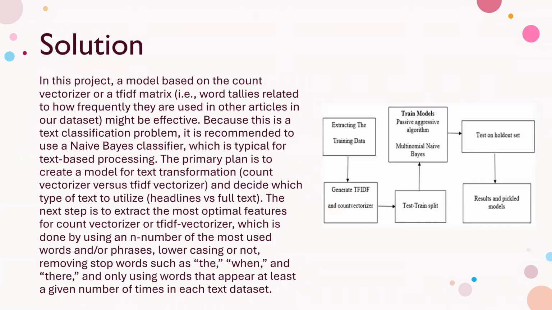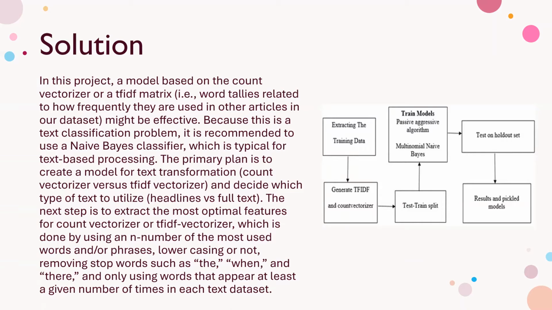I will be discussing the proposed solution of this project. In this project, a model based on the count vectorizer or TF-IDF matrix might be effective. Because this is a text classification problem, it is recommended to use a naive Bayes classifier, which is typical for text-based processing. The primary plan is to create a model for text transformations and decide which type of text to utilize.